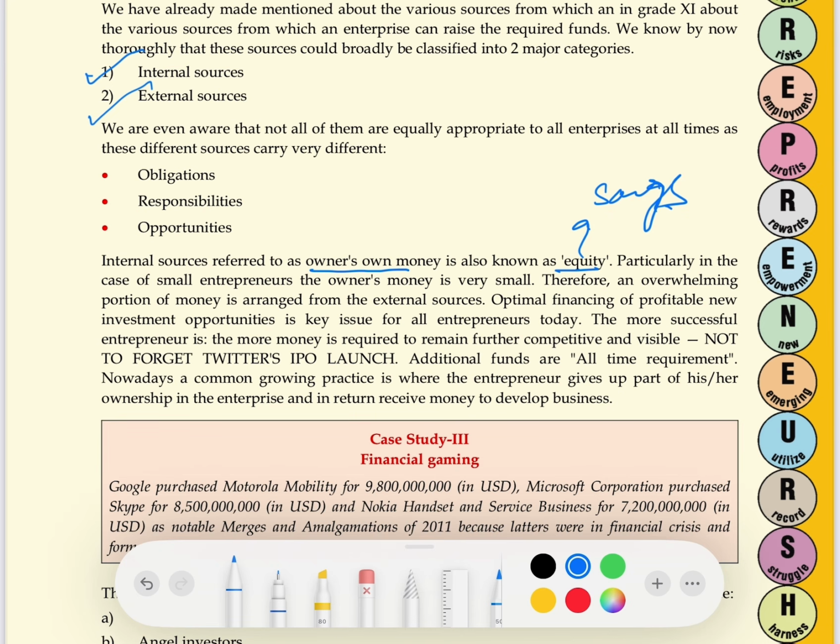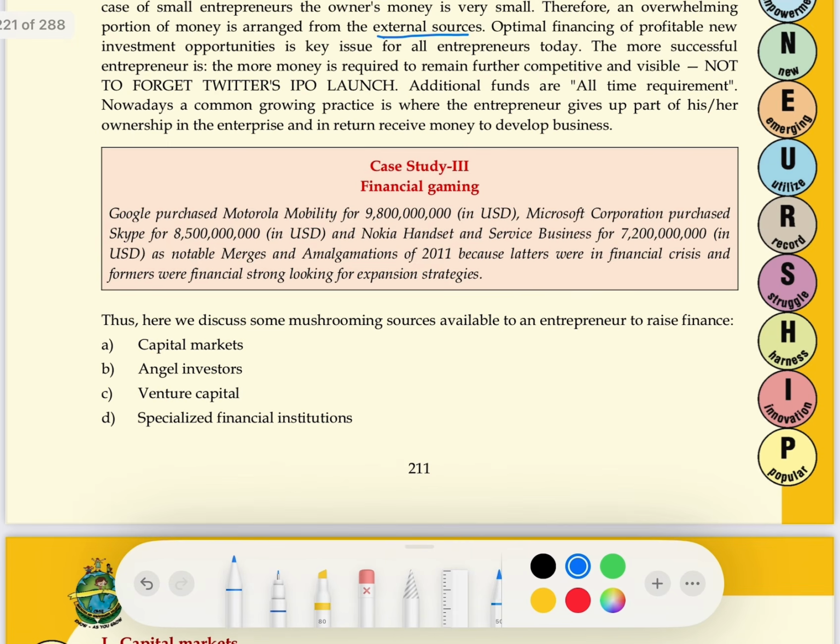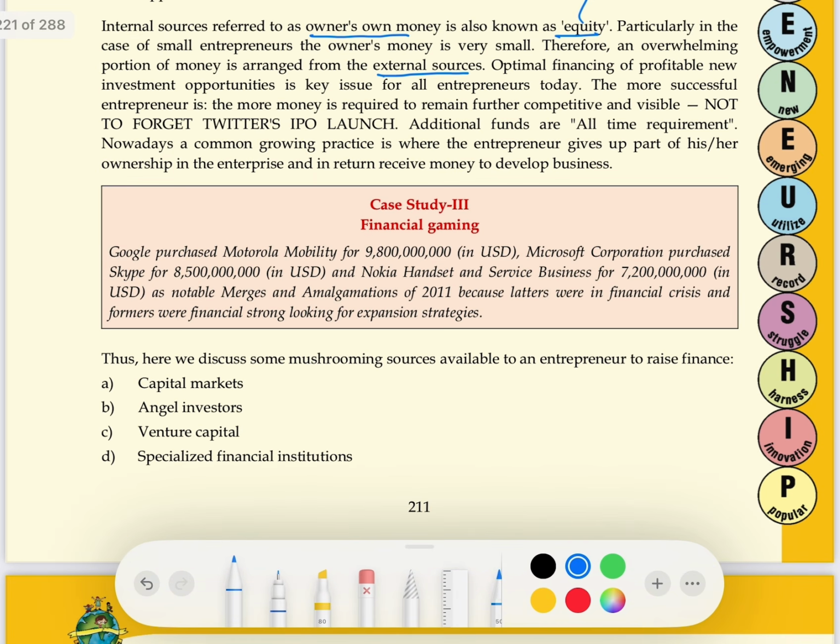The first preference of an entrepreneur is always to raise capital from his own internal sources, but it's not always possible to raise the whole capital from internal sources. Then the entrepreneur looks for an external source of finance. So let's talk about external sources. What are external sources? When the capital or money is raised from outside sources, that is called external sources of finance.